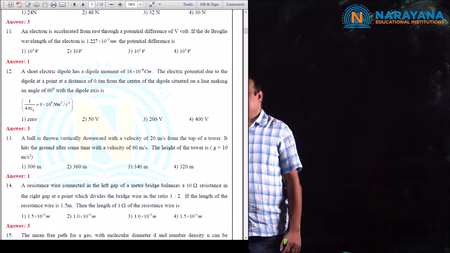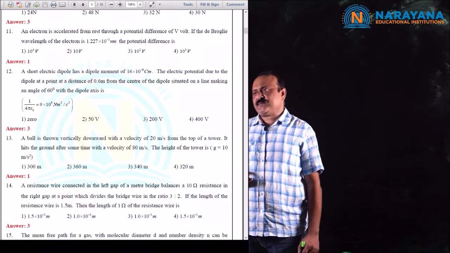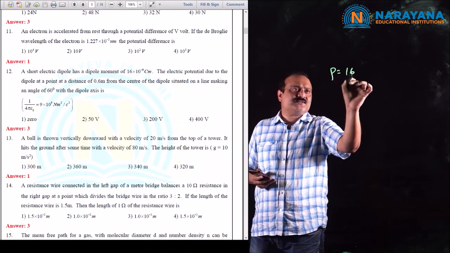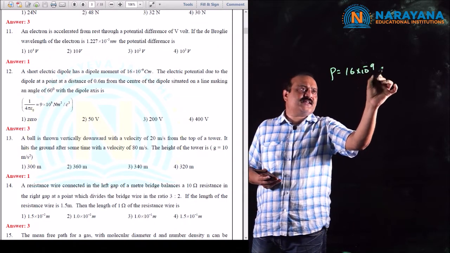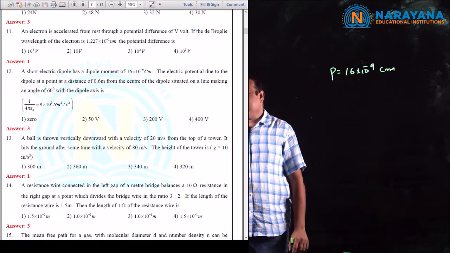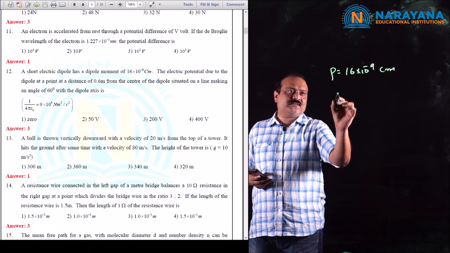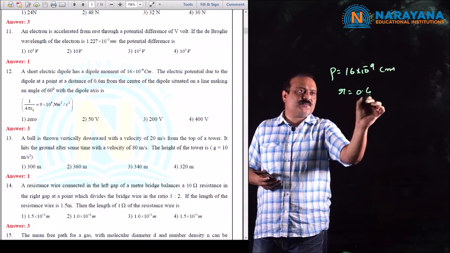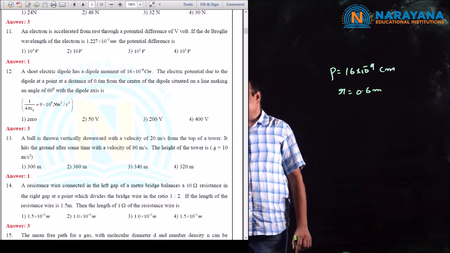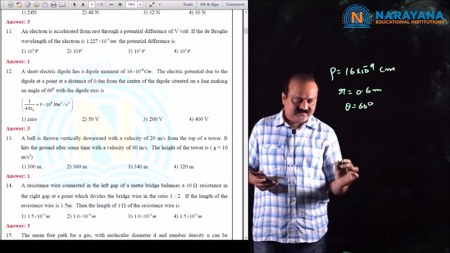Question number 12. A short electric dipole has a dipole moment 16 × 10^-9 coulomb meter. That is, P is equal to 16 × 10^-9 coulomb meter. The electric potential due to the dipole at a point at a distance of 0.6 meters from the center of the dipole, making an angle of 60 degrees with the dipole axis, that is, theta is equal to 60 degrees.